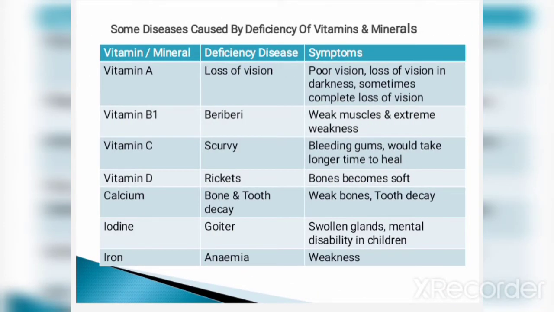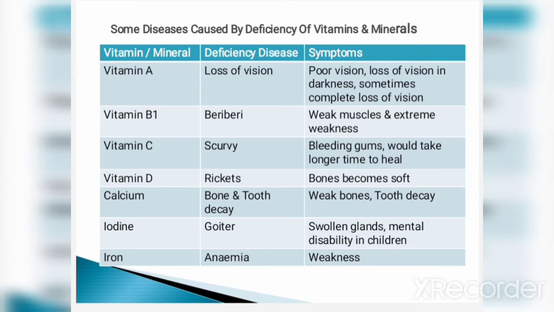Now let's explore some diseases caused by deficiency of vitamins and minerals. Deficiency of vitamin A causes loss of vision, and the symptoms of this deficiency are poor vision, loss of vision in darkness, sometimes complete loss of vision. Vitamin B1 deficiency causes beriberi. Symptoms are weak muscles and extreme weakness. Deficiency of vitamin C causes scurvy. Symptoms are bleeding gums, and wounds take a longer time to heal.